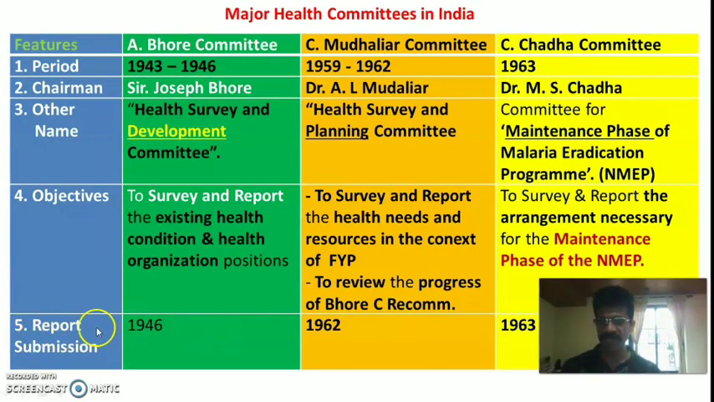Now the fifth feature is the report submission. As you know, the report is submitted at the end of the period of that particular committee. The Bhore Committee gave its report in 1946 with certain recommendations. Then the Mudaliar Committee gave its report in 1962, that is the end of their period. The Chadha Committee was appointed for only 1 year, that is 1963, so they gave the report at the end of that year, during 1963.